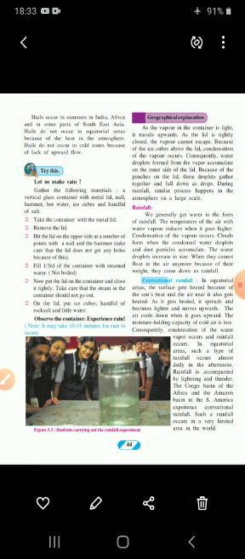Yesterday, we discussed snow and hailstones, and various types of precipitation. We also discussed the conditions of fog and condensation, and the effect of hailstones on the crops, and how they destroy standing crops and property. Loss of life is also there. We discussed the conditions of snowfall, what happens in heavy snow areas, and the injury caused by frostbite. So everything we discussed yesterday. Today, children, we will continue our lesson.